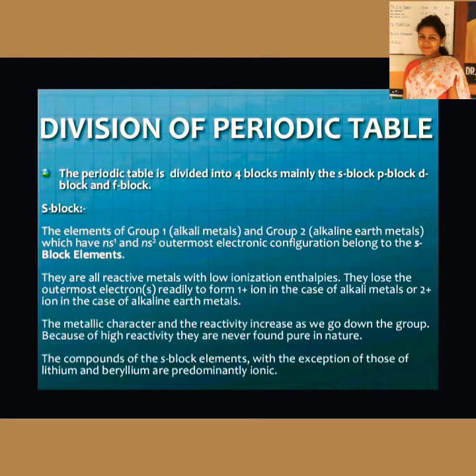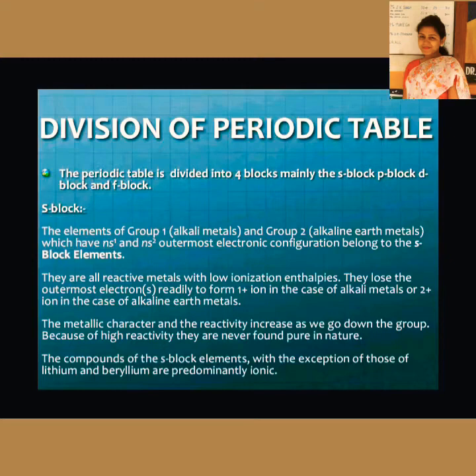The s-block comprises group 1 and group 2. Group 1 consists of alkali metals and group 2 comprises alkaline earth metals. Their outermost electronic configuration is ns1 or ns2.